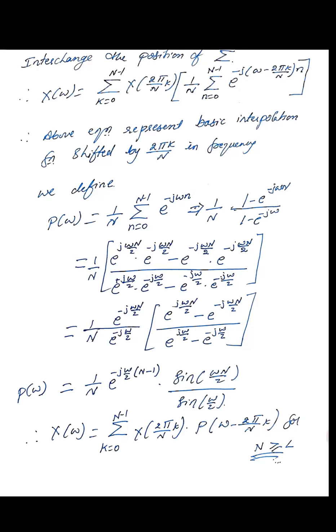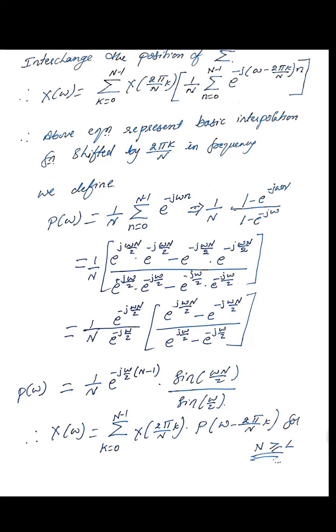Now e raised to minus j omega N can also be written as e raised to minus j omega N by 2 dot e raised to minus j omega N by 2. The same way the denominator is also written. Now you take the common term e raised to minus j omega N by 2 in the numerator, and e raised to minus j omega by 2 in the denominator. We have got the above expression. So this particular equation is nothing but a sine equation: sine of omega N by 2, with sine of omega by 2 in the denominator. So this is the general interpolation formula that we have derived.